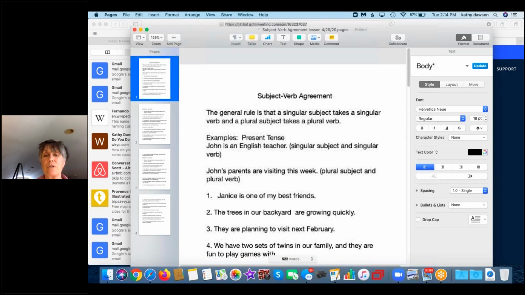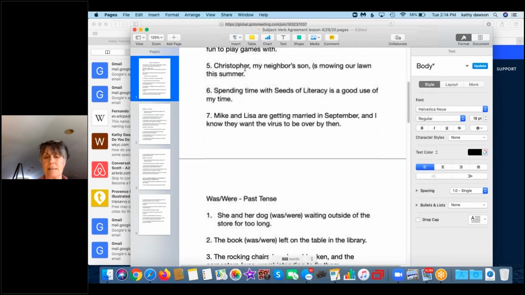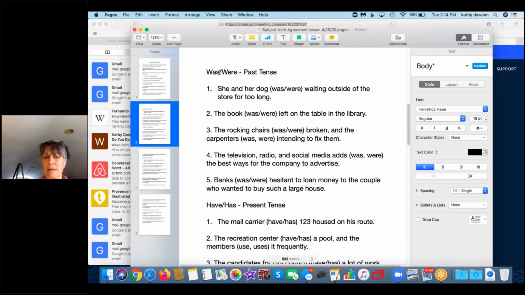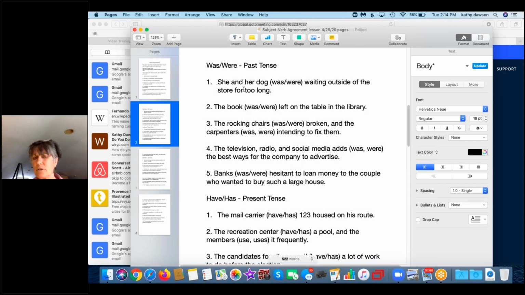Now the verbs I used first were present tense. Now we're going to talk a little bit about past tense verbs. So we're going to talk about was, which is the singular past tense verb, or were, which is the plural past tense verb. Number 1, she and her dog was or were waiting outside of the store for too long. So she and her dog, two subjects, right? Plural subject, so you have to have a plural verb. So it would be were waiting outside of the store for too long.